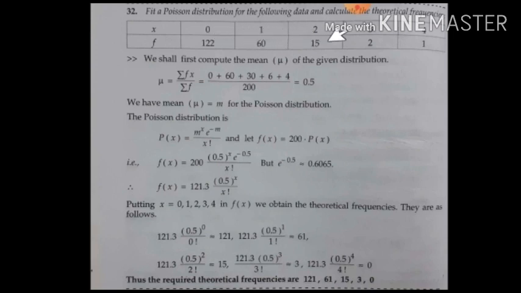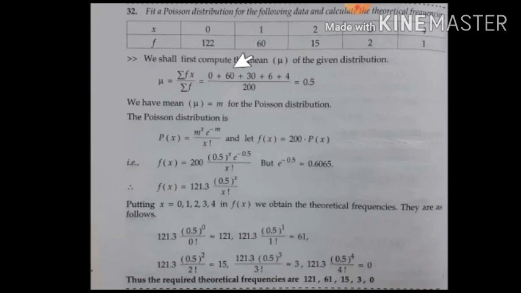I need to apply the Poisson distribution, and I need the m value, that is nothing but the mean. The mean can be found if n and probability p are there, but with these given frequencies we can't find them, and there is no chance of finding the probability directly from the given data.